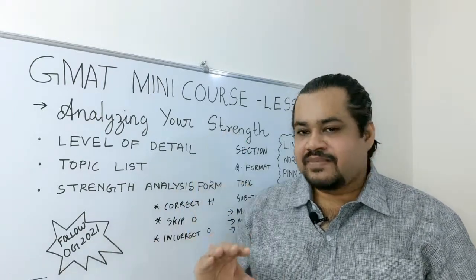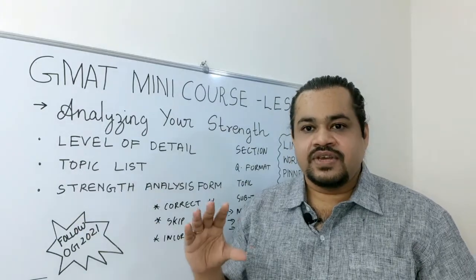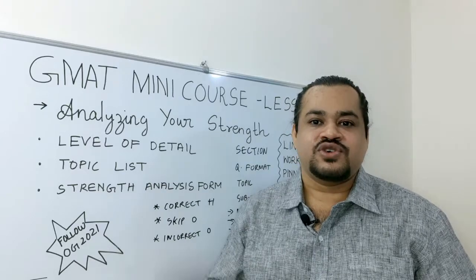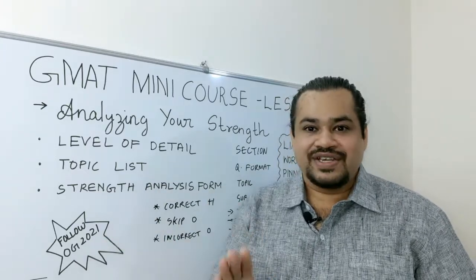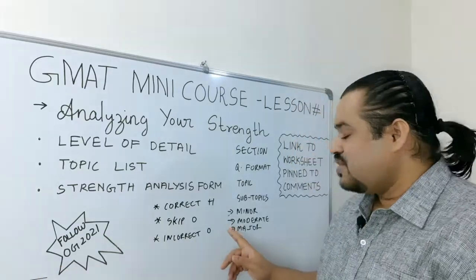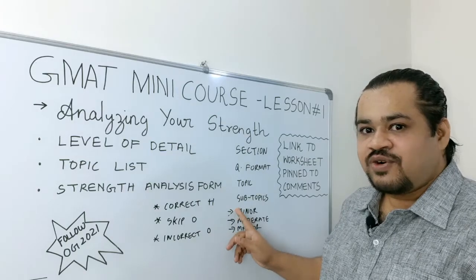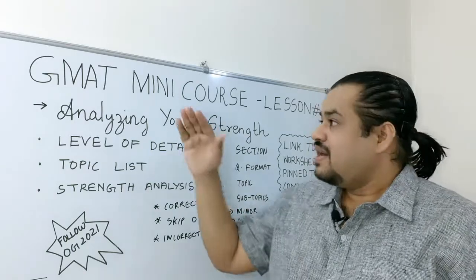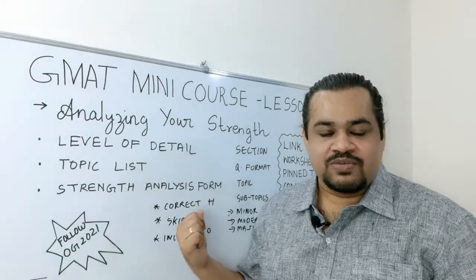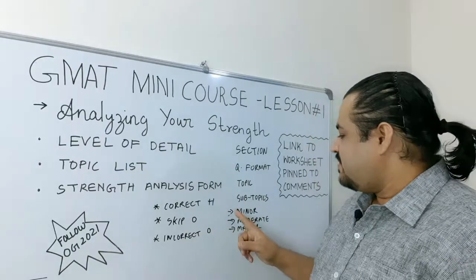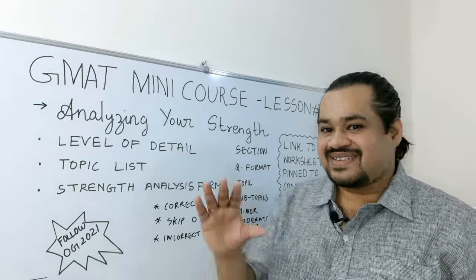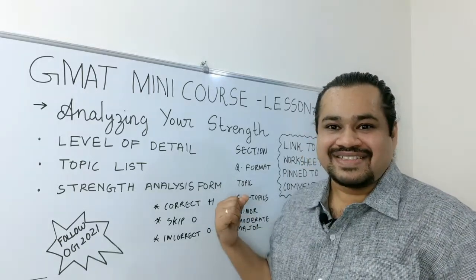Like I mentioned in the masterclass video, in GMAT, if you want to improve your performance within a short period of time, you must focus on your weakness. If something is already a strength, then you don't really need to focus on it. You can move on to something else. So work on an area only if there is a scope of improvement. Otherwise, skip, do the strength analysis on another section and check what is the scope of improvement there. If you have major to moderate scope of improvement, then start preparing or improving your skills in that area.